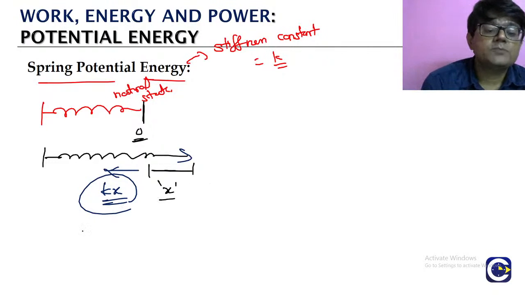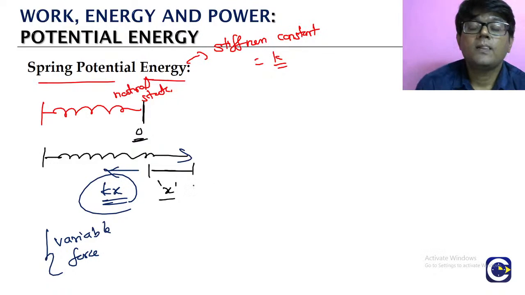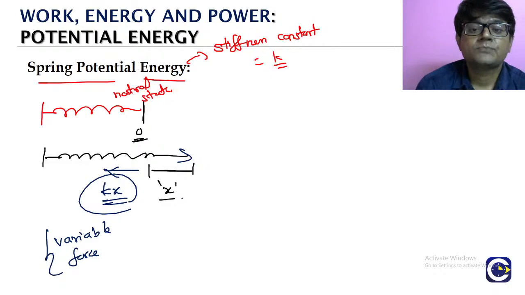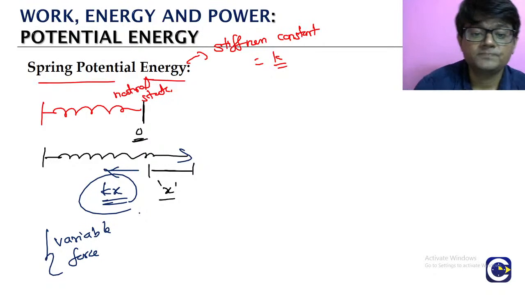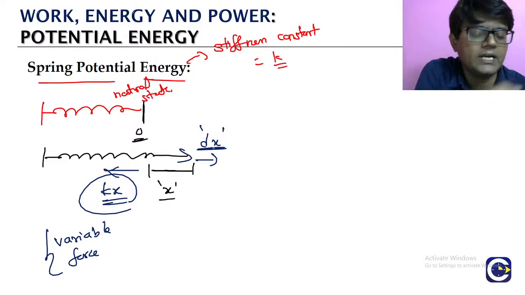Now the thing is, spring force is not a constant force, it is a variable force. So if you want to find out the work done by a variable force, remember we cannot do simply F dot S, because that F dot S is only for the constant forces. Here it is a variable force. So what we will do is, from here we will take a small displacement. We are further elongating the spring by dx.